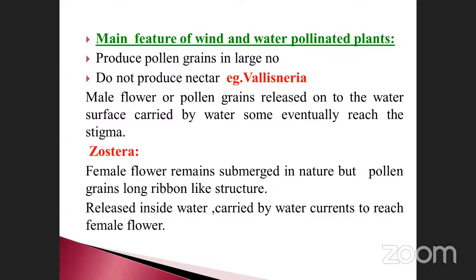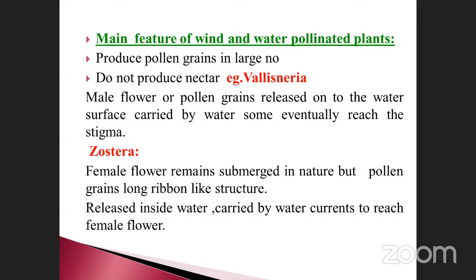Water is the mediator. The wind may transport it from one place to another place. Likewise. Okay, Zostera is another one. The female flower remains submerged in nature, but the pollen grains are long ribbon-like structures. Some plants may grow above the water level. Some plants will not grow above the water level. They may be submerged, always remaining under the water. Such types of plants, for example, Zostera.